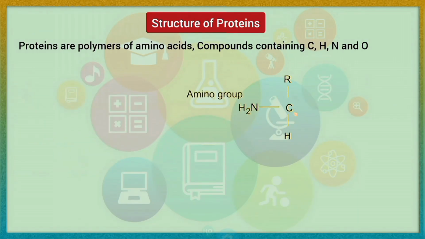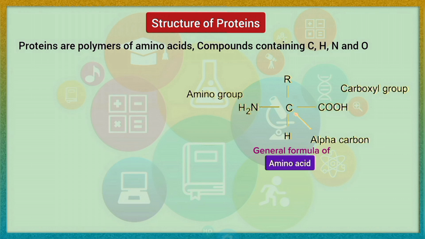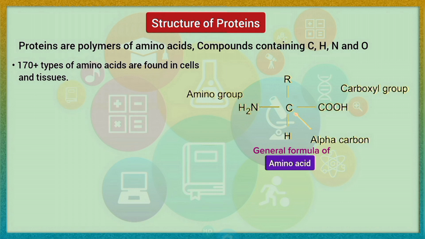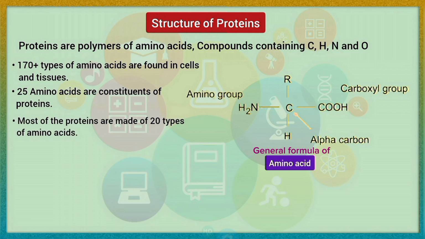Proteins are polymers of amino acids, the compounds containing carbon, nitrogen, oxygen, and hydrogen. The number of amino acids varies from a few to 3,000 or even more in different proteins. Amino acids. About 170 types of amino acids have been found to occur in cells and tissues. Of these, about 25 are constituents of proteins. Most of the proteins are, however, made of 20 types of amino acids.